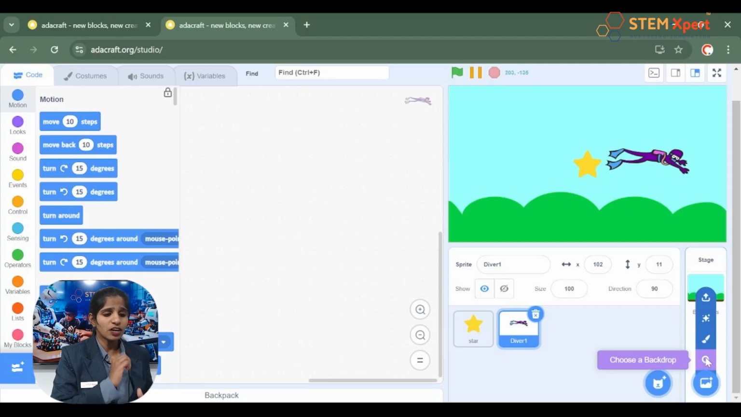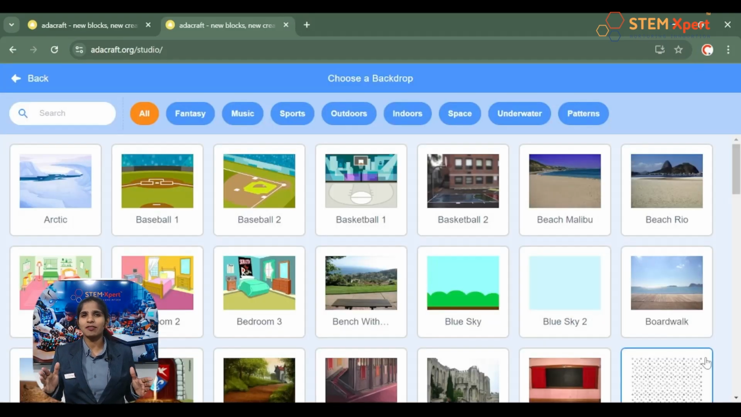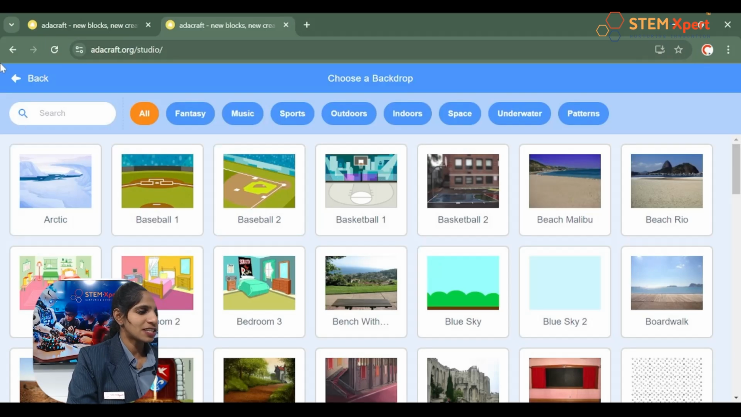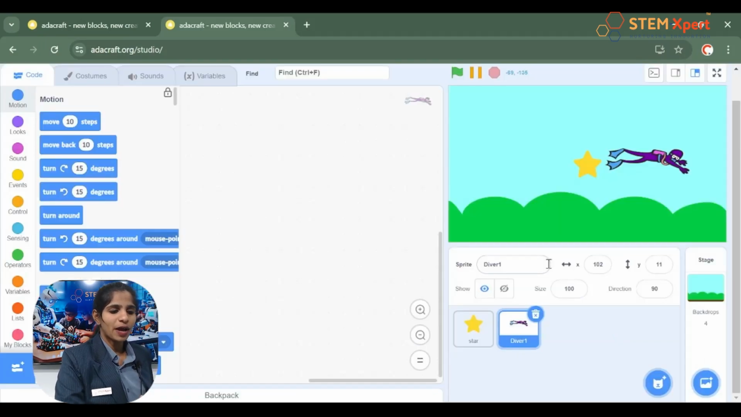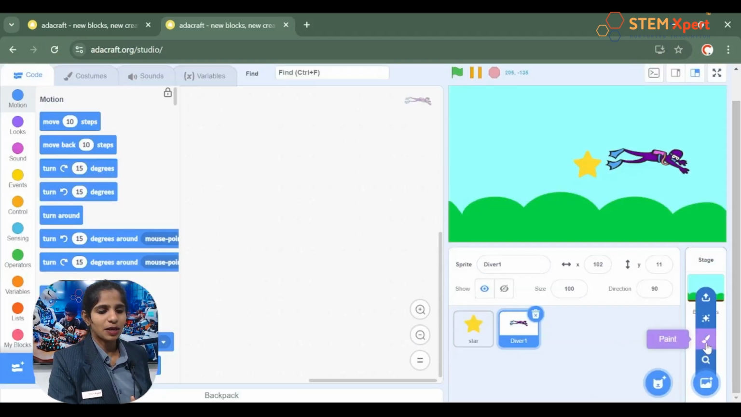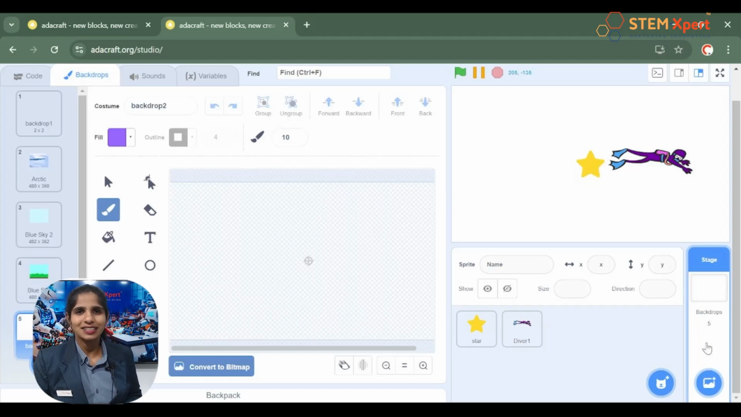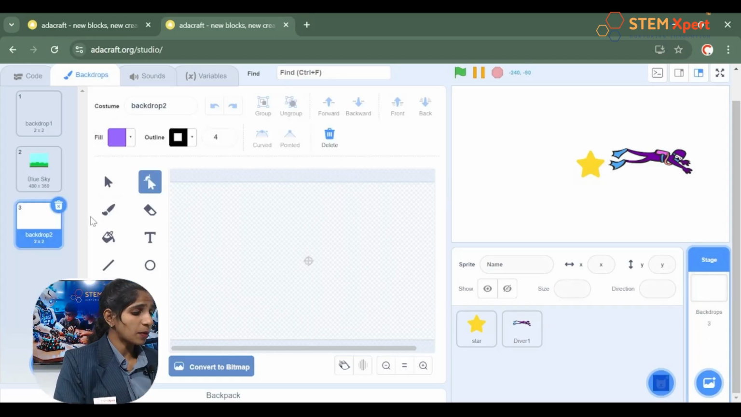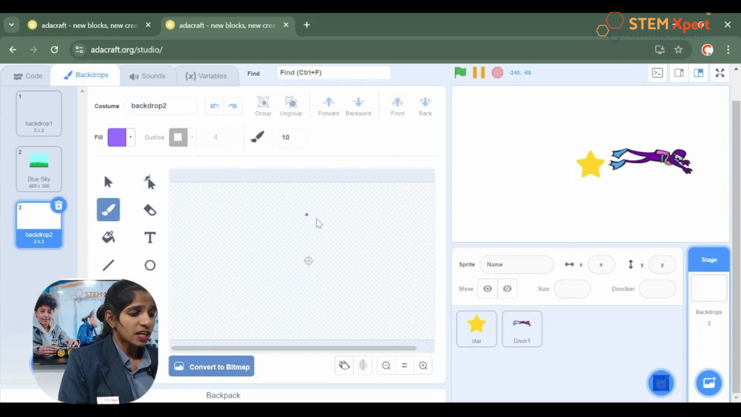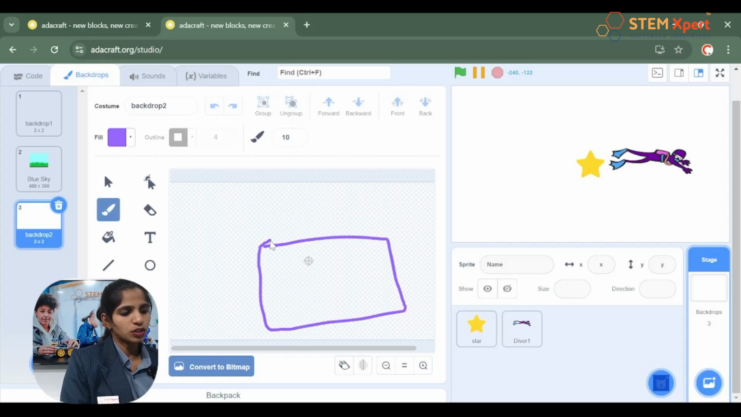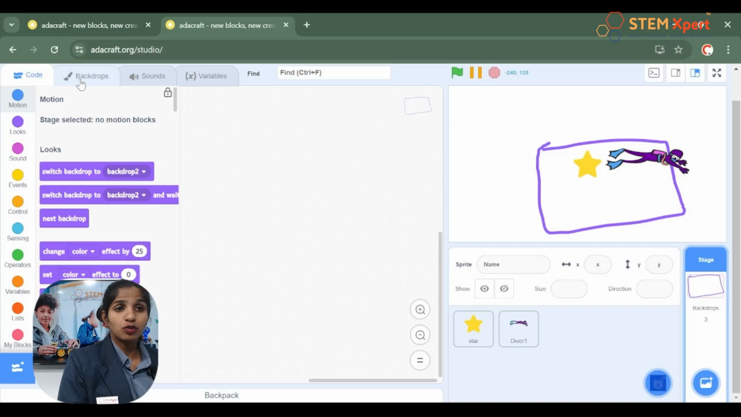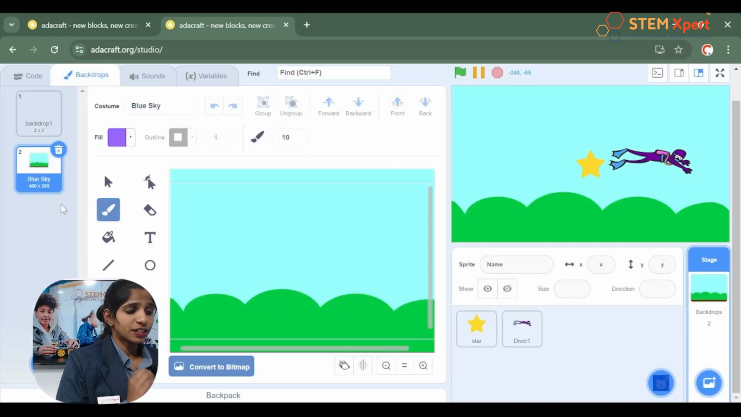Yes, once you click on that, you will go to the Adacraft library, providing you an infinite number of backdrops, and you can choose your backdrop from there. The second option is that you can paint your own backdrop. I'll show you how that is possible. Wow, you see that? Now I can use the painting tools to paint the backdrop I want. And if I don't want that, I can delete it also.